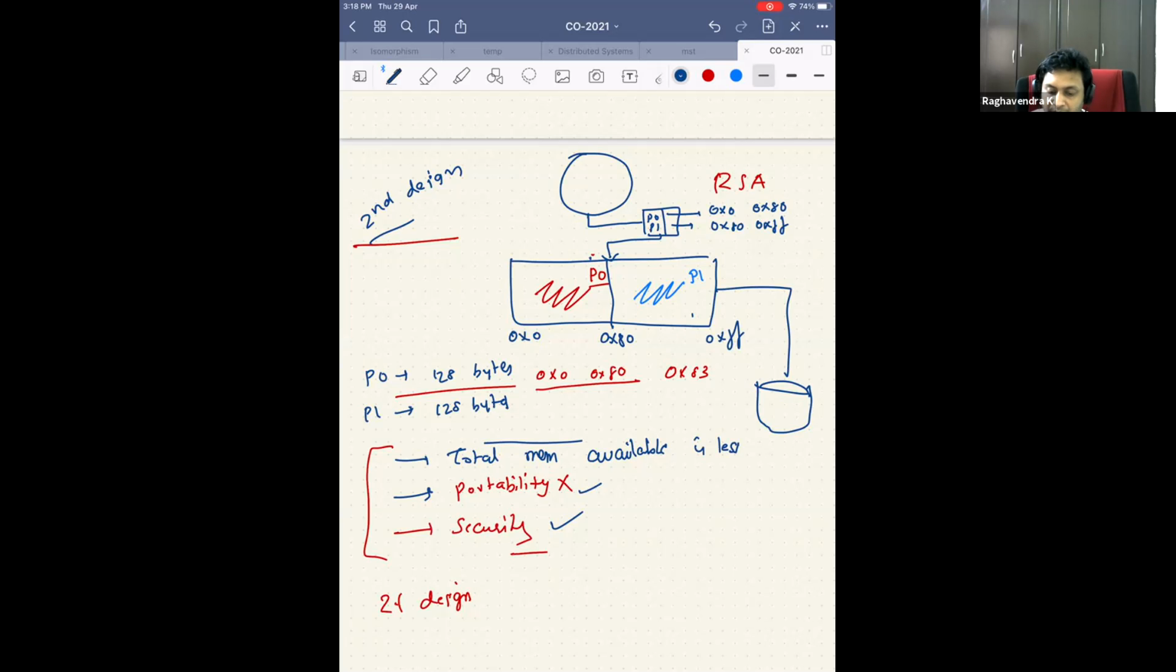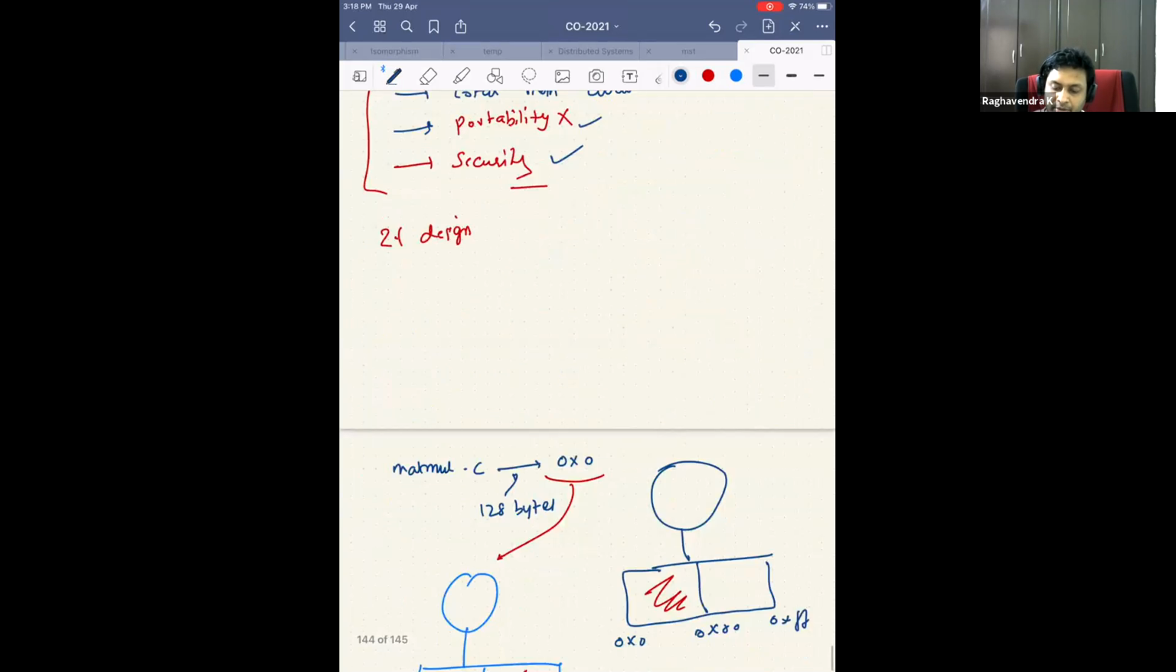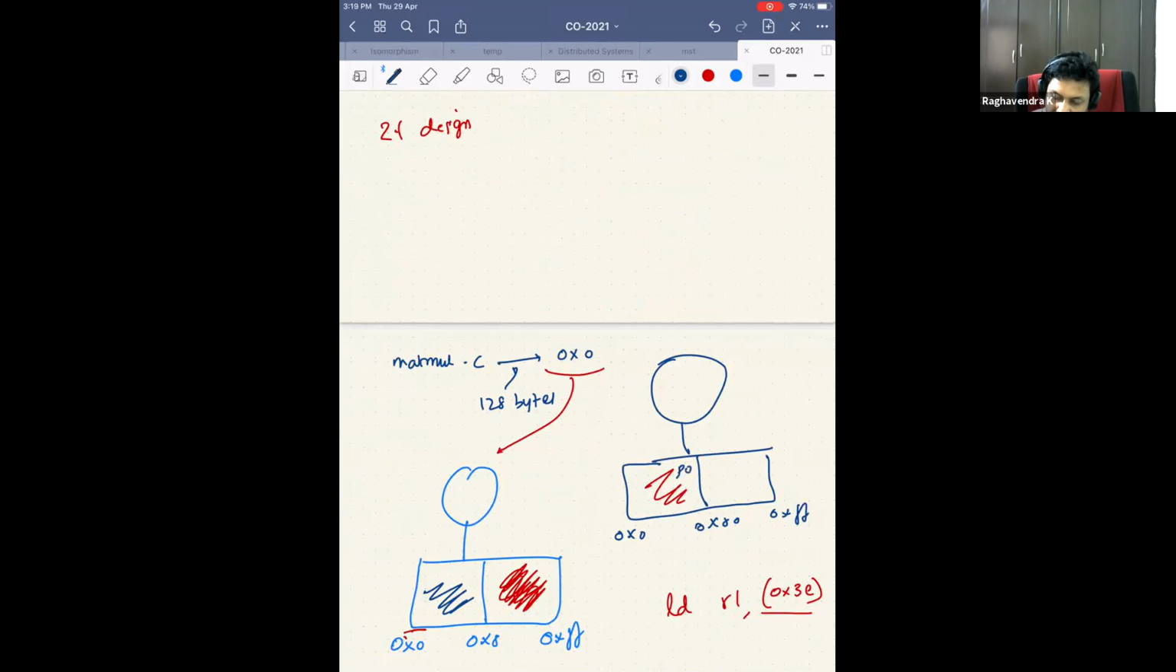So what is the portability problem? Let's say process 0 started on 0x0 to 0x80. If I move it to 0x80 to 0xFF, it should still work. I mean, the same process, if I'm given the memory 0x80 to 0xFF, it should still work. How can I make it work?